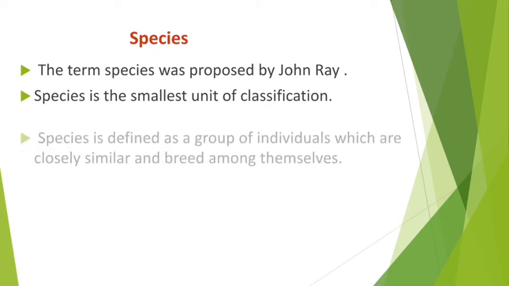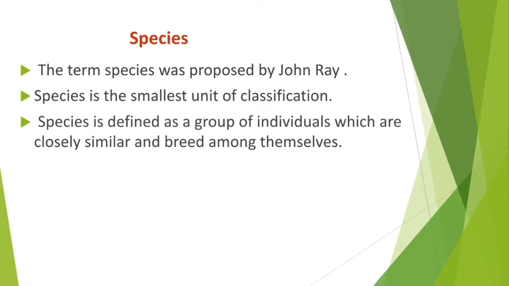If you are asked to define species, how will you define it? Species is defined as a group of individuals which are closely similar and breed among themselves.